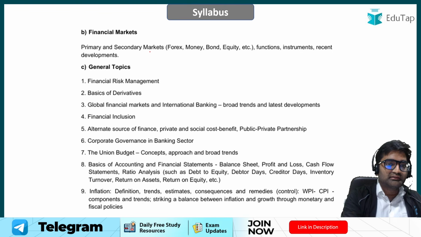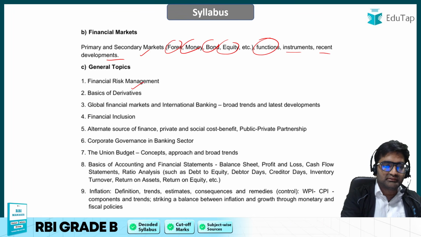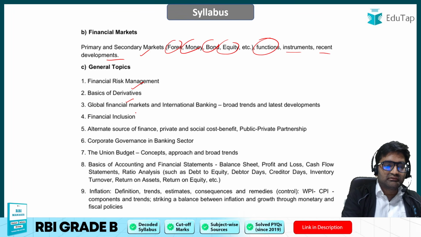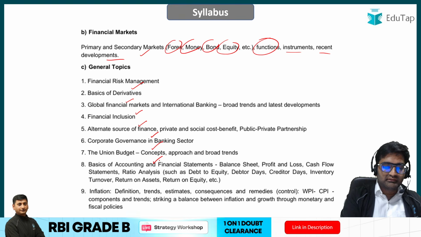Also primary and secondary market, Forex, money market, bond, equity market, functions, instruments, recent developments, and general topics like financial risk management, basics of derivative, global financial market, financial inclusion, alternative sources of finance, corporate governance in banking sector, union budget, basics of accounting, inflation, all of these.